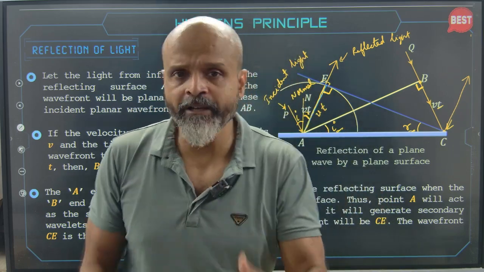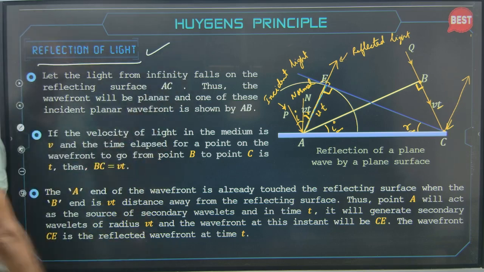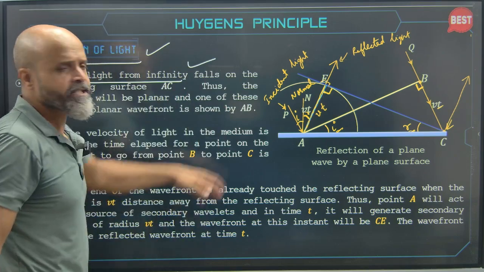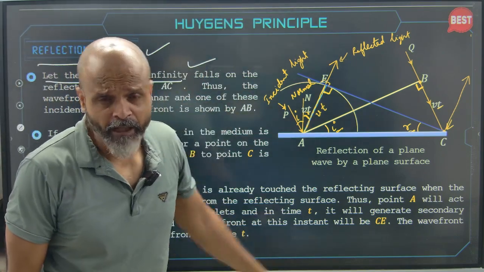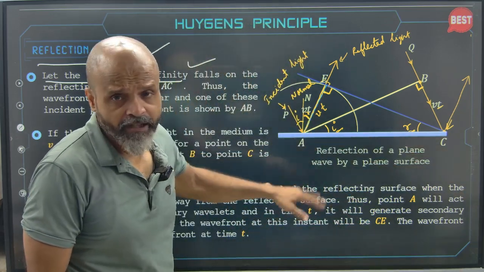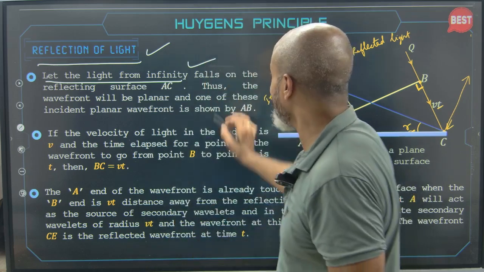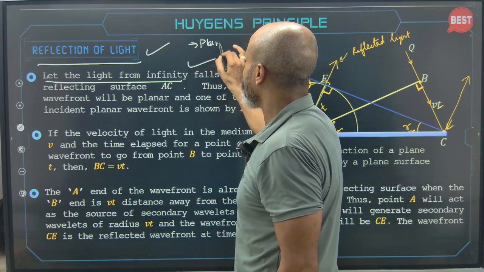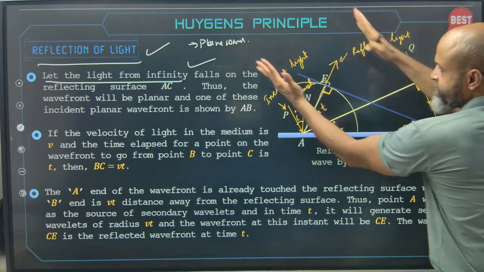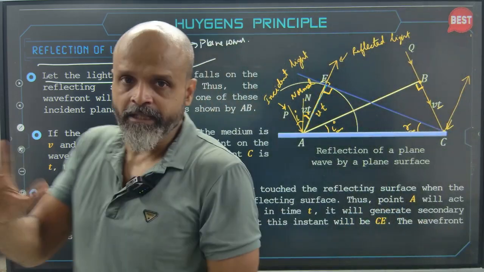Now we are going to prove the laws of reflection and refraction by using Huygens principle. By geometric optics, we have already proved this. So now we will talk about the reflection of light, to be proved by Huygens principle. Let's say we are considering light coming from infinity and reaching a plane mirror. Whenever we have light coming from infinity, it will always be a plane wavefront, as we just covered. So let's say this is a plane wavefront and the light is incident like this, a little tilted.